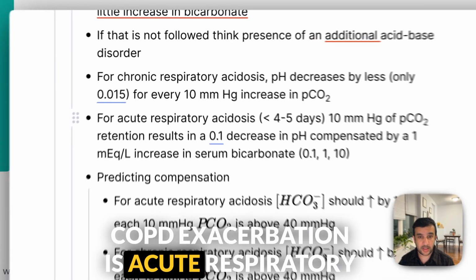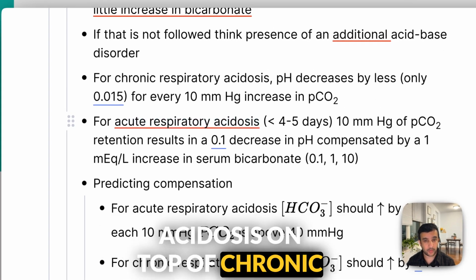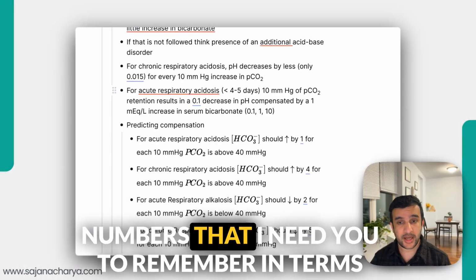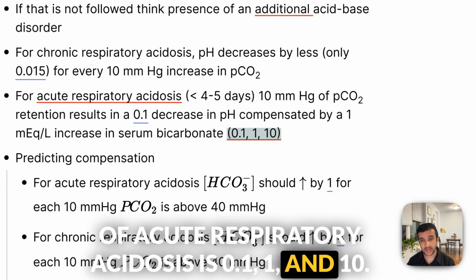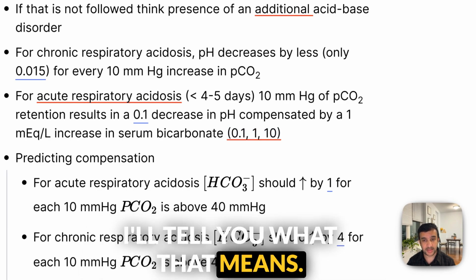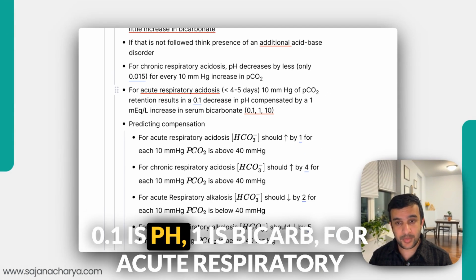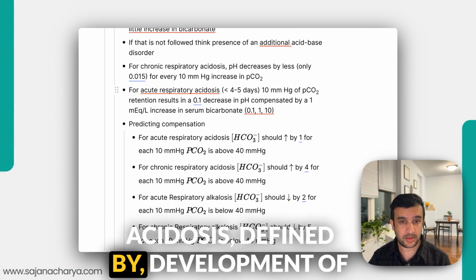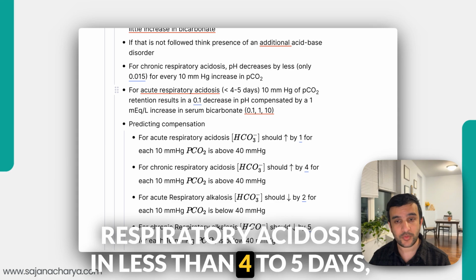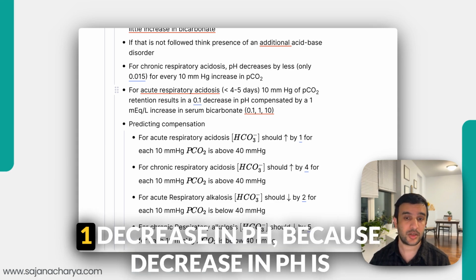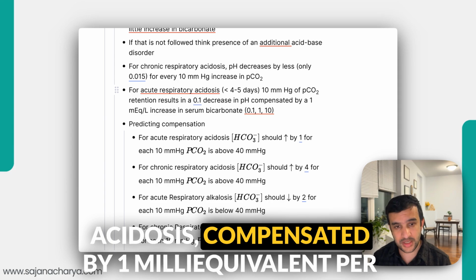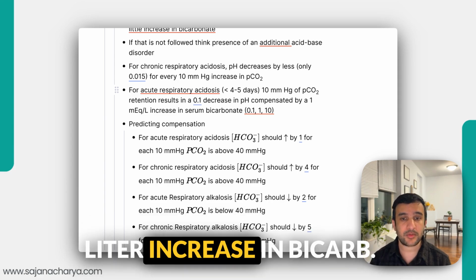COPD exacerbation is acute respiratory acidosis on top of chronic respiratory acidosis. Numbers that I need you to remember in terms of acute respiratory acidosis are 0.1, 1, and 10. I'll tell you what that means. 0.1 is pH, 1 is bicarb, and 10 is CO2. Acute respiratory acidosis is defined by development of respiratory acidosis in less than 4 to 5 days. 10 mm of Hg of CO2 retention results in a 0.1 decrease in pH, because decrease in pH is acidosis, compensated by a 1 milliequivalent per liter increase in bicarb.